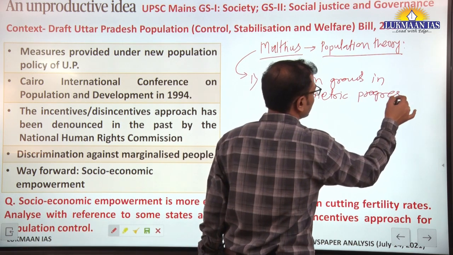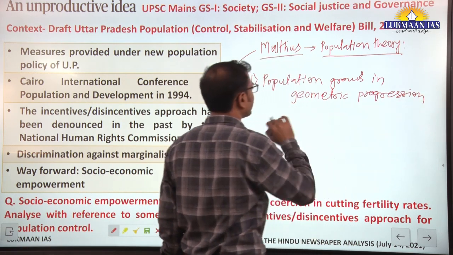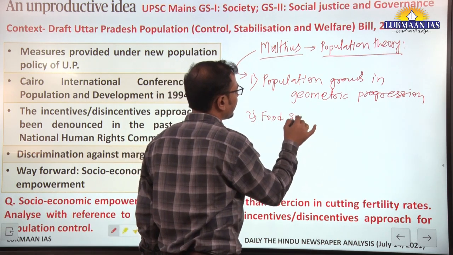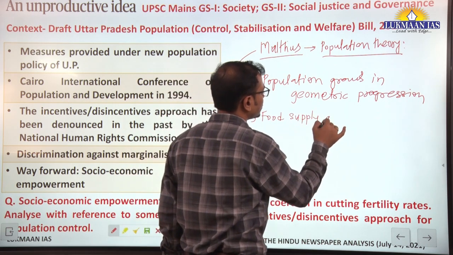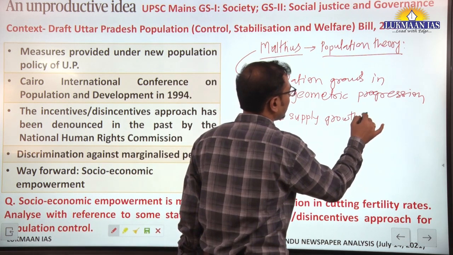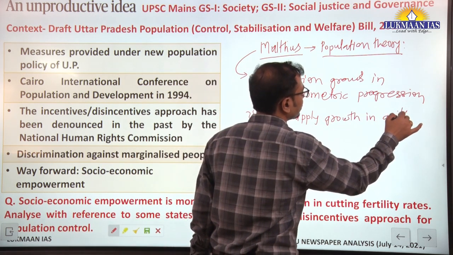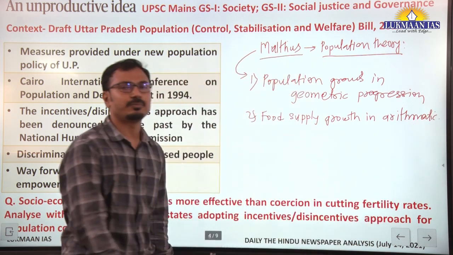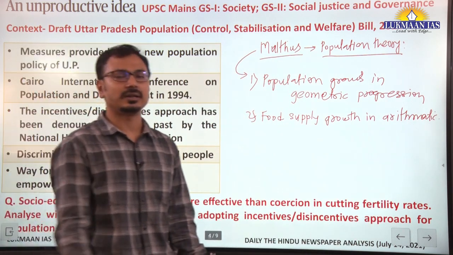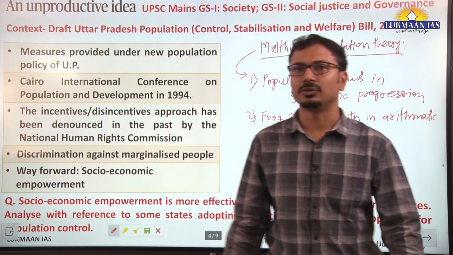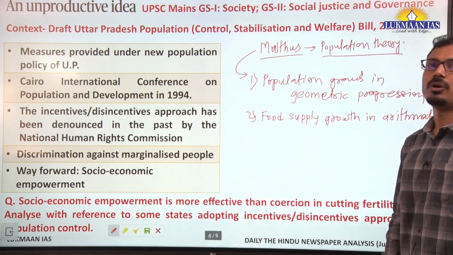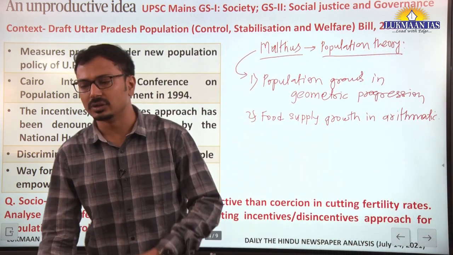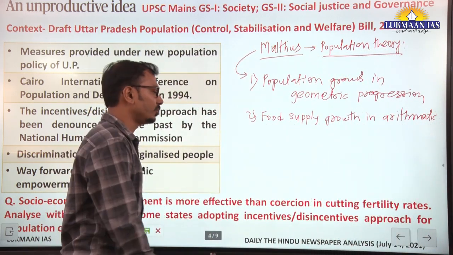Population grows according to geometric progression, and food supply grows in arithmetic progression. That means food supply grows at a smaller rate as compared to population growth, and therefore all the countries go through a sudden increase in population growth.